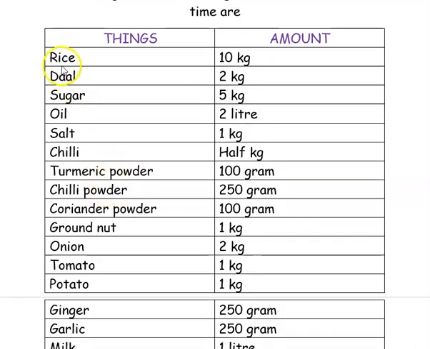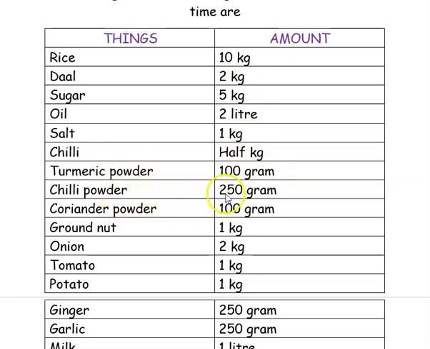So first thing is rice. So we'll buy 10 kg. Then if you take dal, we'll buy 2 kg dal. Sugar, we'll buy 5 kg. Oil, 2 liters. Salt, 1 kg. Chilli, half kg. Turmeric powder will not buy in kilograms. We'll buy only in grams. So we'll buy 100 gram.